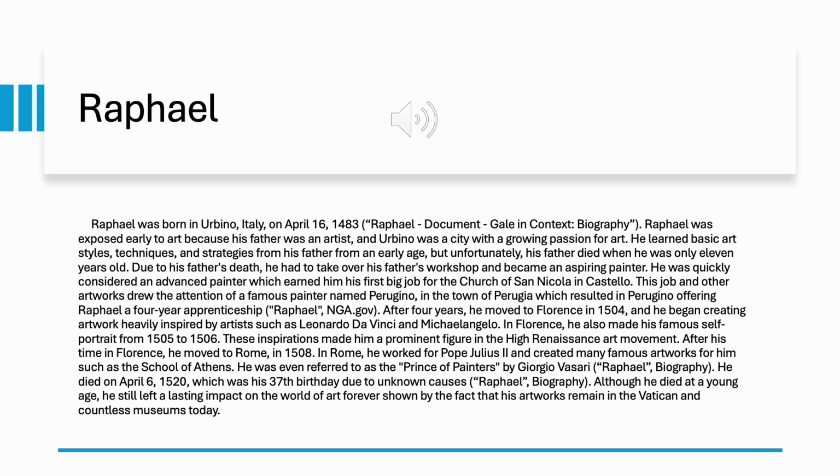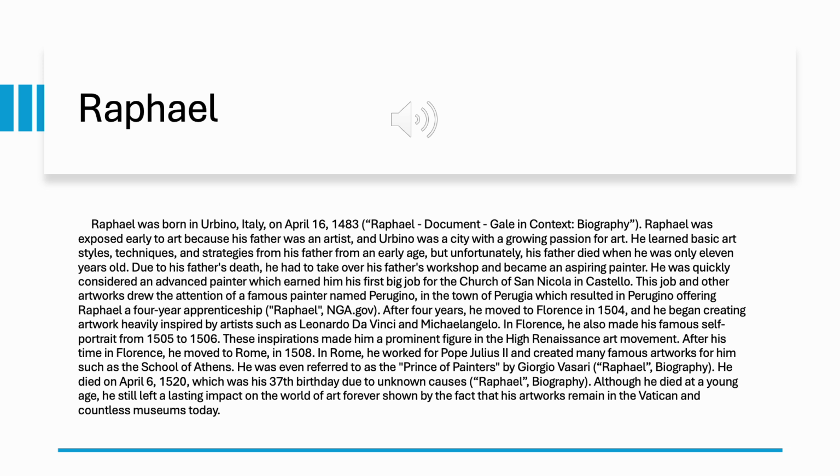After 4 years, he moved to Florence in 1504, and he began creating artwork heavily inspired by artists such as Leonardo da Vinci and Michelangelo. In Florence, he also made his famous self-portrait from 1505 to 1506. These inspirations made him a prominent figure in the High Renaissance movement. After his time in Florence, he moved to Rome in 1508.